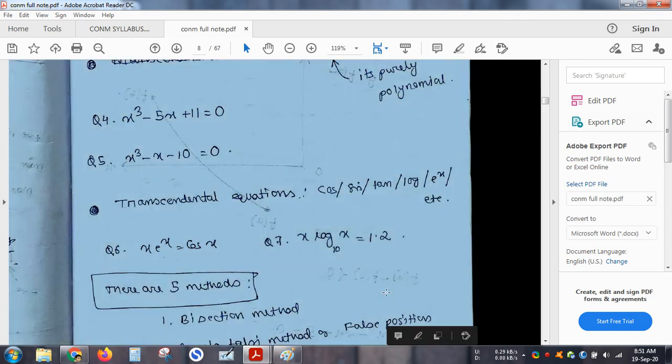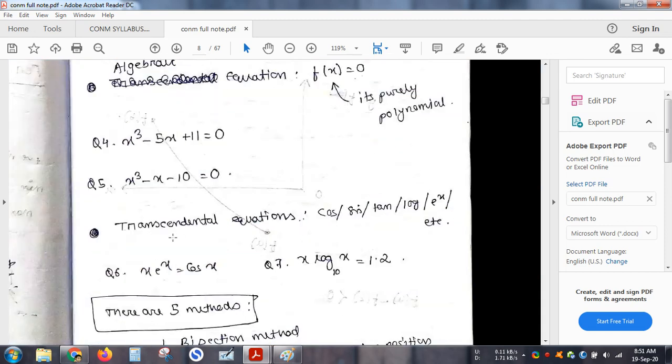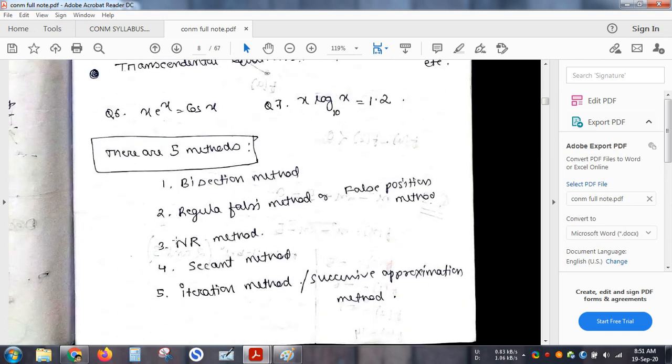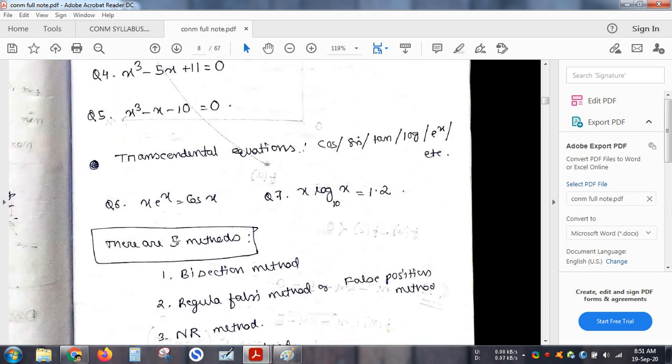No matter what type of equation you are having, whether it is an algebraic equation or a transcendental equation, the method of iterations applied will be the same. So the procedure is not going to change. The only thing is that you must pay attention to how you perform this, especially with trigonometric functions. What do I mean by that? I will tell you later on when I do the numerical.